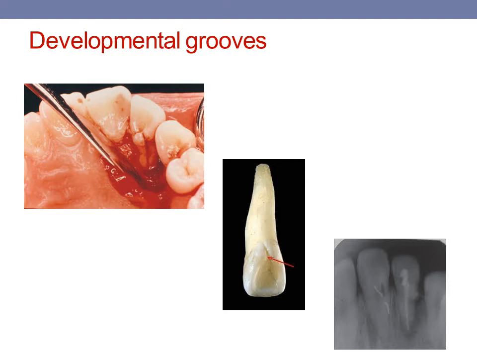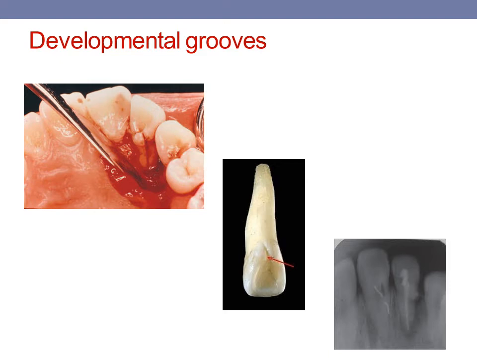The prognosis of this type of developmental groove is generally guarded, because if the apical extent of the groove is too extensive, it is generally associated with a huge amount of bone loss, and hence when these types of grooves are diagnosed, many times extraction is needed.